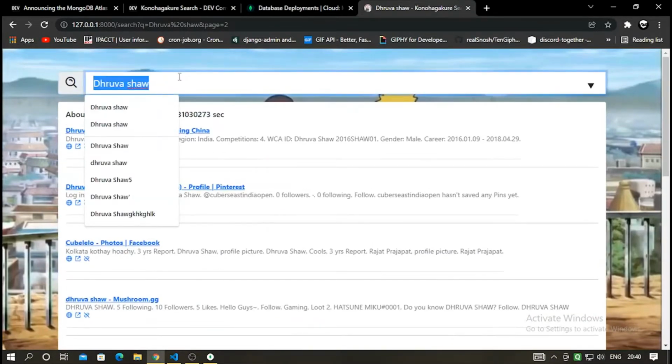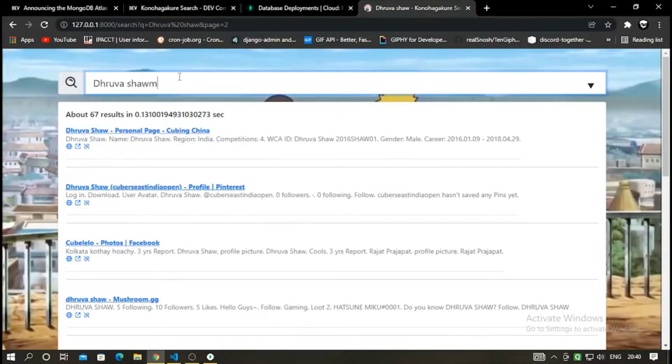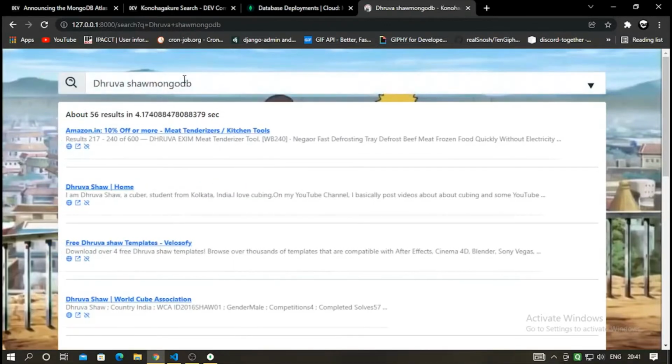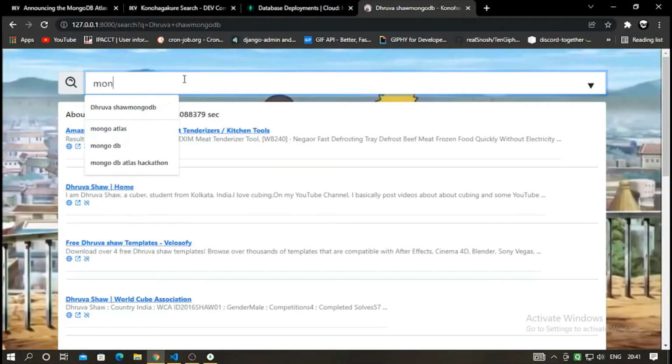Now I'll search MongoDB. Oh, sorry, my bad. MongoDB. Whenever you do a search query, you can see it shows some autofill. These are my autofills, and these are the Google autofills.